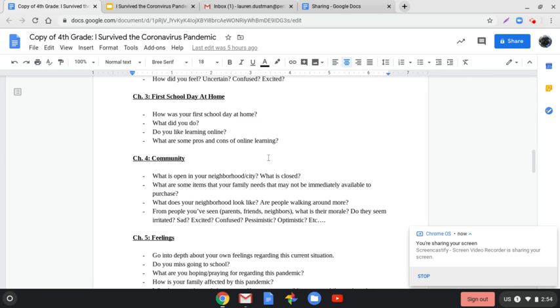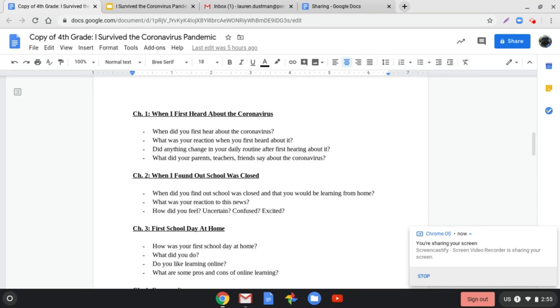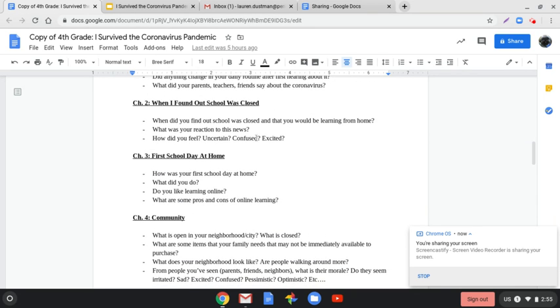Okay, we are going right back to our direction sheet that we used for chapter 1 last time. Now what we're going to do is focus on chapter 2. The criteria for chapter 2 is when did we find out school was closed and that you'd be learning from home? What was your reaction to this news? How did you feel? Uncertain, confused, or excited?